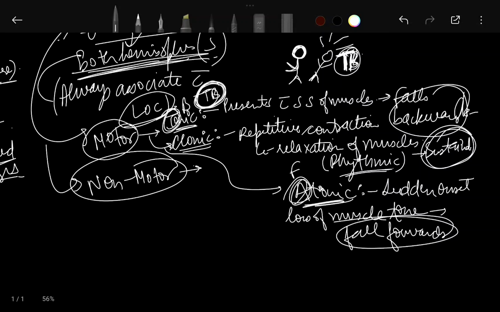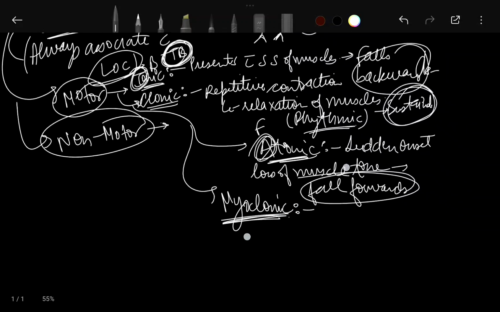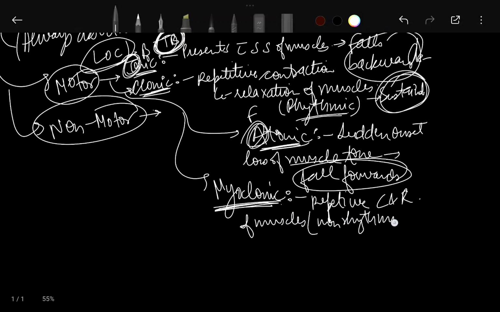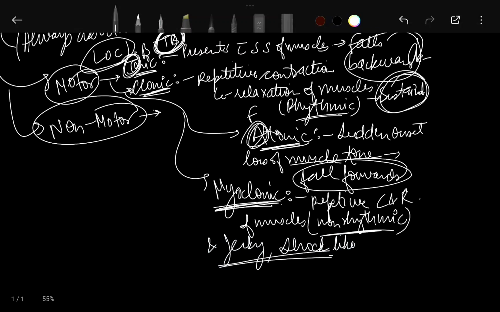That's it. And then we have myoclonic seizures. Myoclonic and clonic are kind of similar. But in myoclonic, the repetitive contraction and relaxation of the muscles is non-rhythmic. It is non-rhythmic, jerky and shock-like.